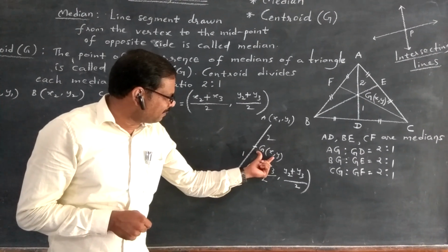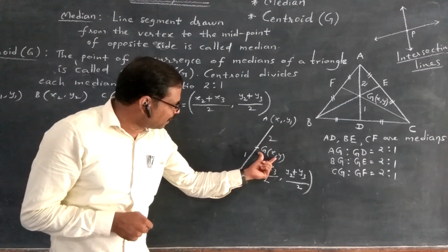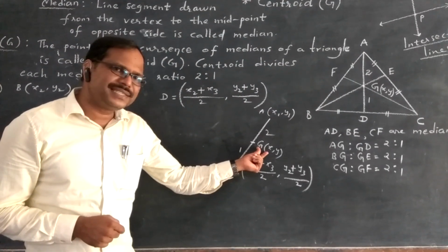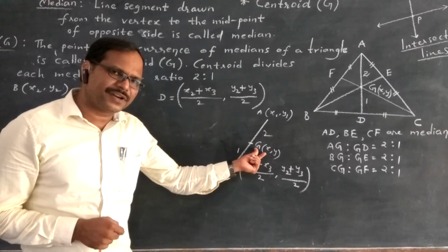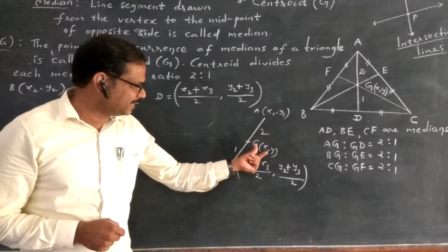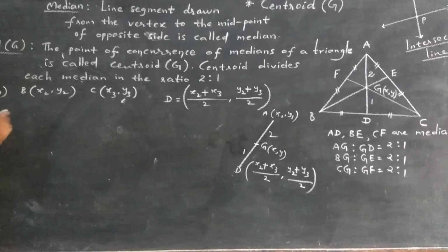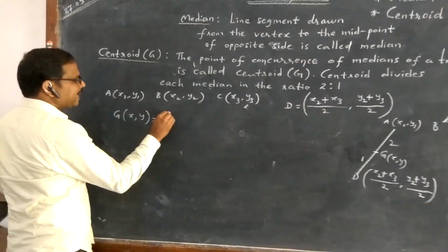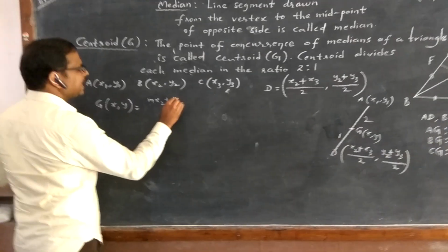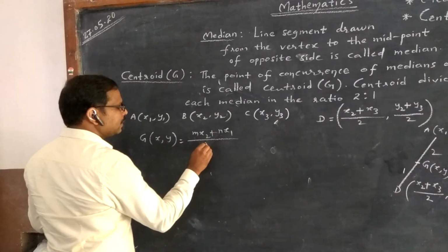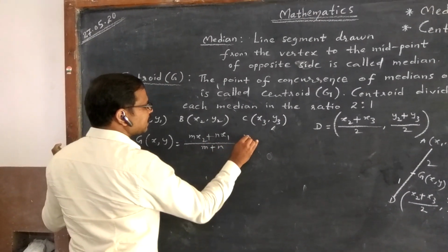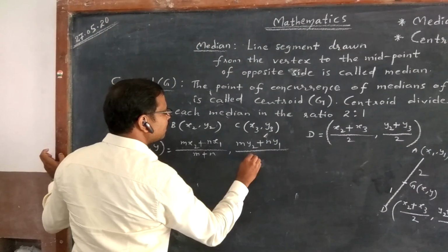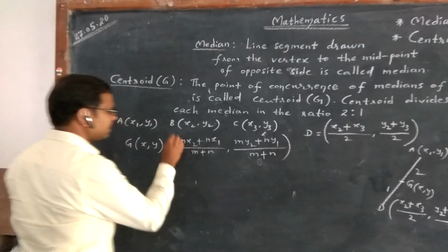G of x comma y coordinates can be found by using division formula. This is the division point. So I know the division formula: mx2 plus nx1 upon m plus n, my2 plus ny1 upon m plus n. This already we have seen earlier.